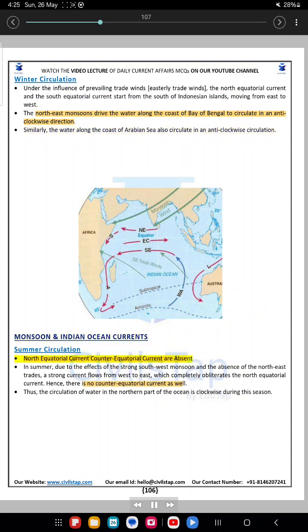Summer circulation. North equatorial current, counter equatorial current are absent. In summer, due to the effects of the strong southwest monsoon and the absence of the northeast trades, a strong current flows from west to east, which completely obliterates the north equatorial current. Hence, there is no counter equatorial current as well. Thus, the circulation of water in the northern part of the ocean is clockwise during the season.